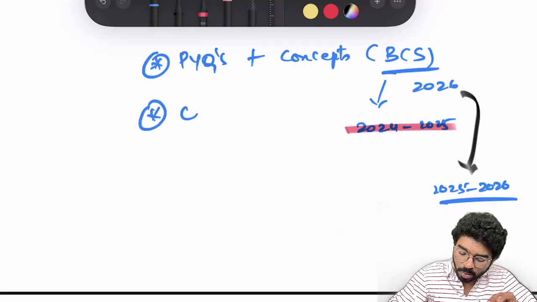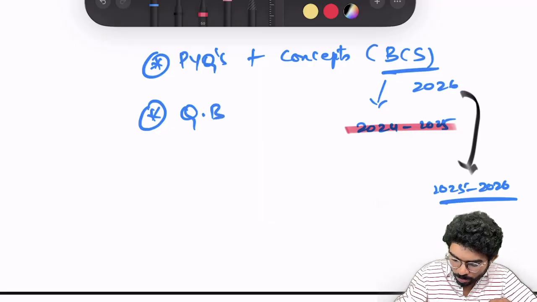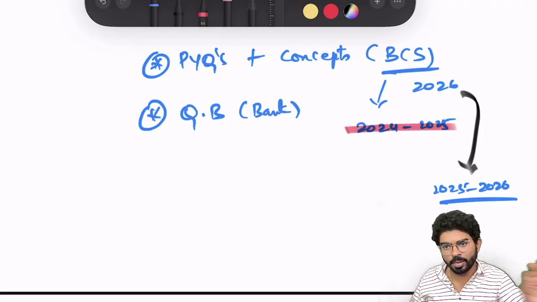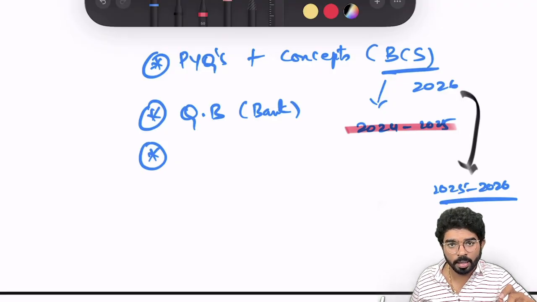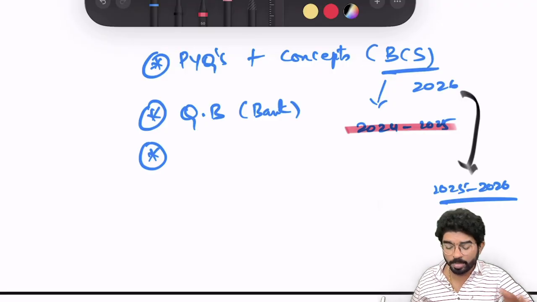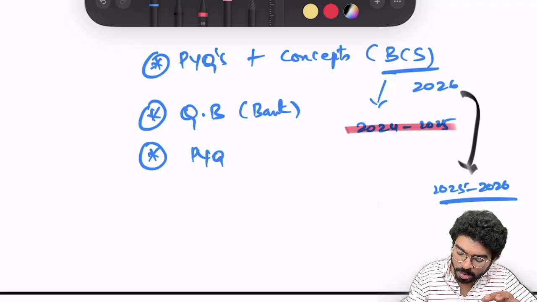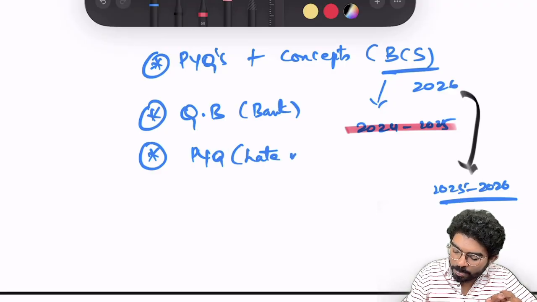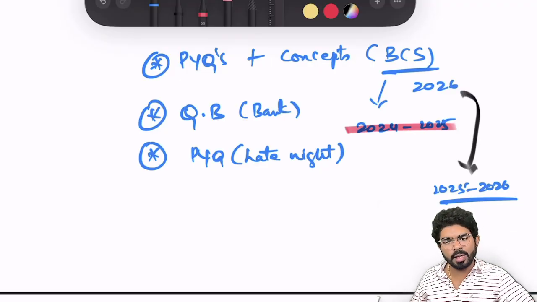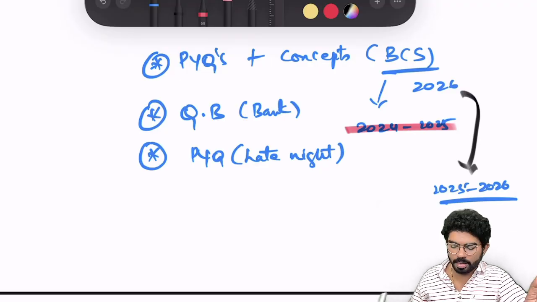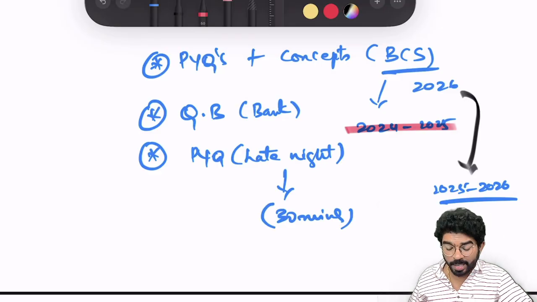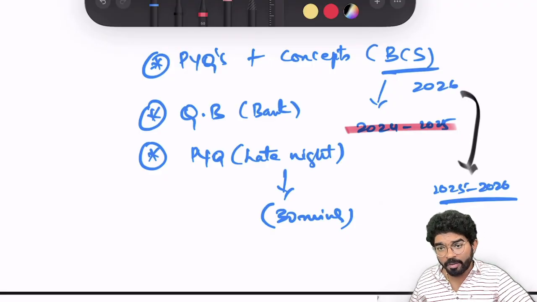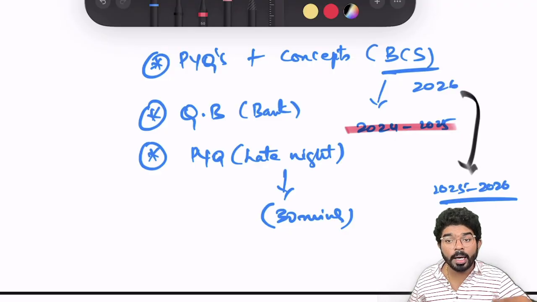QBank is important. All previous year questions were covered in the QBank. So please don't neglect QBank. Please try to do it. Then we have recently started one more thing on your QBank. In the QBank, you will have PYQs, and we have given it a tagline of late night PYQs. Every day, late night, before you go to bed, do some PYQs for 30 minutes. Late night PYQs will be available subject wise, not overall, in your QBank folder.